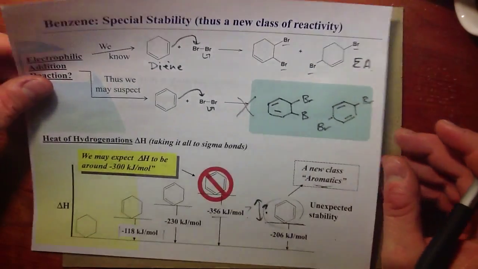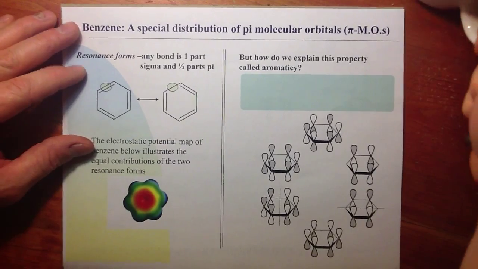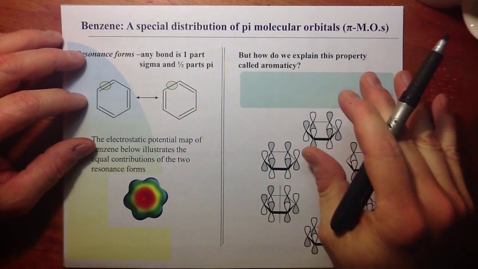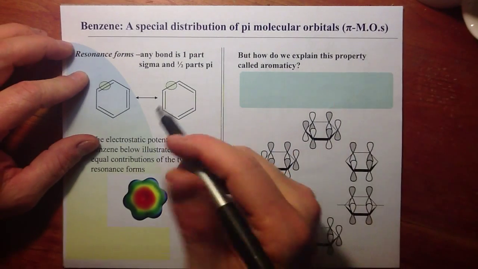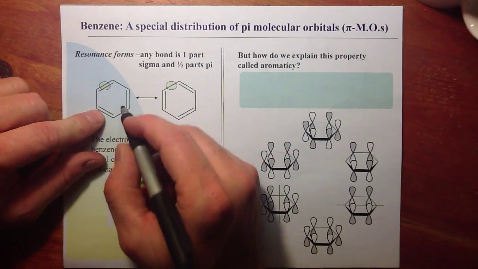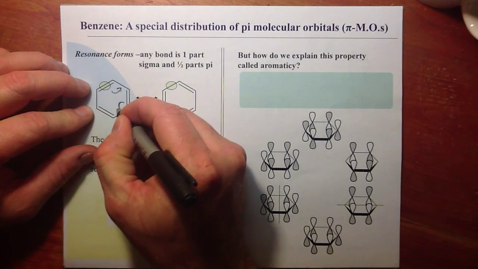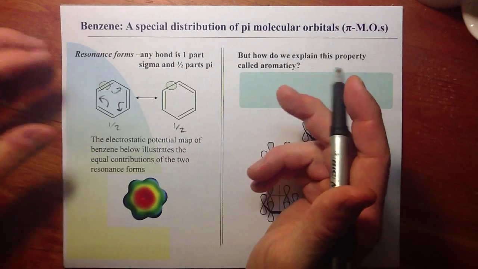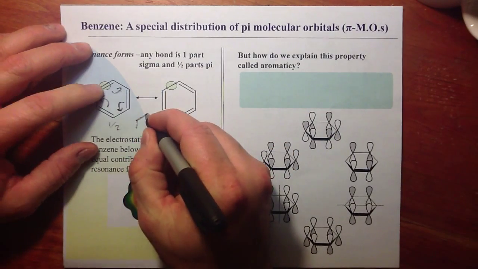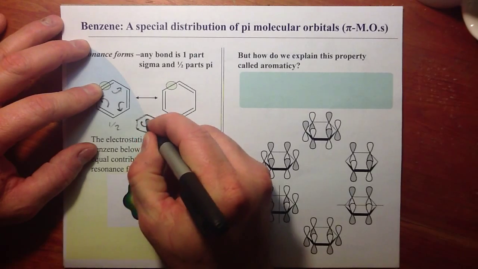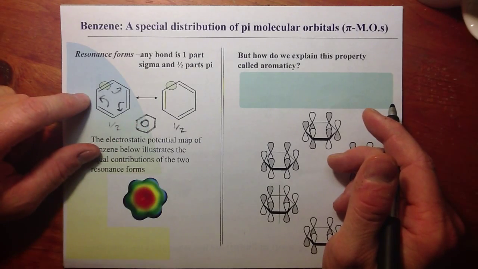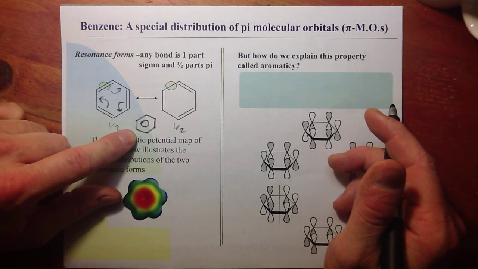So let's look at why these systems are so stable. And we're going to use benzene as our sort of prototypical aromatic structure. It's the one that is most aromatic, has the most of this particular property. So we know from the past that we can draw a resonance form of benzene wherein we move the pi electrons around the ring. And we would have a 50-50 combination of these two resonance forms in the hybrid. And you'll often see in textbooks they'll draw that as just having the 6 pi electrons drawn as a circle. That's another way that benzene is represented.